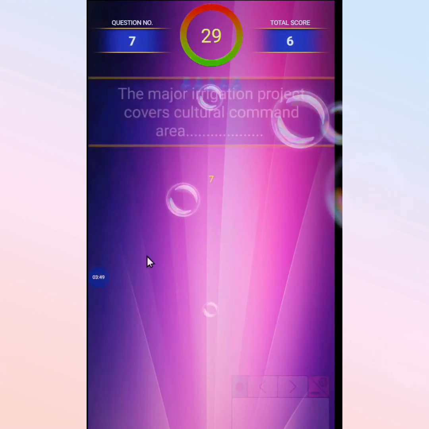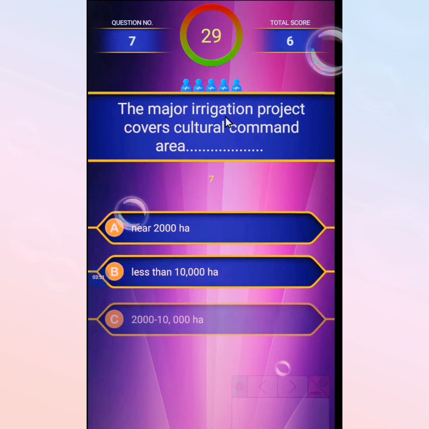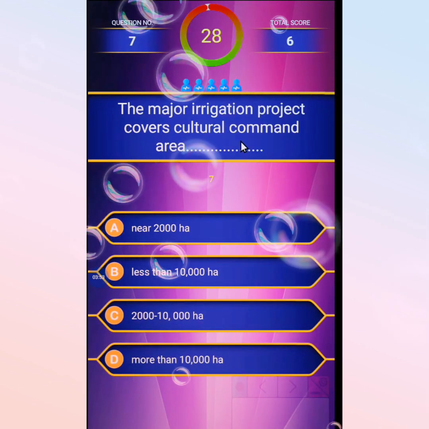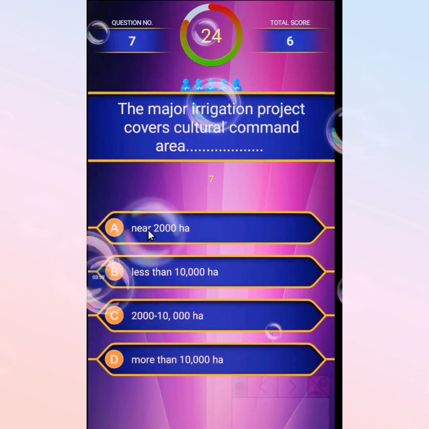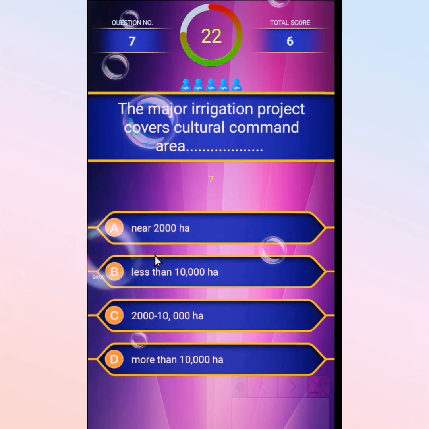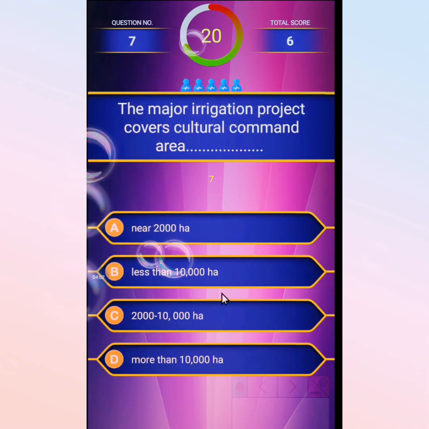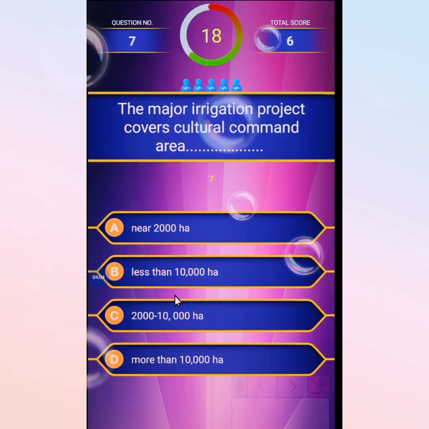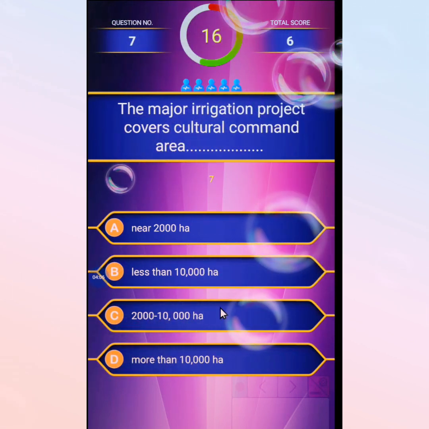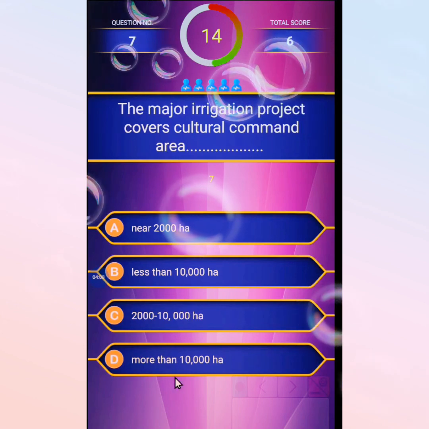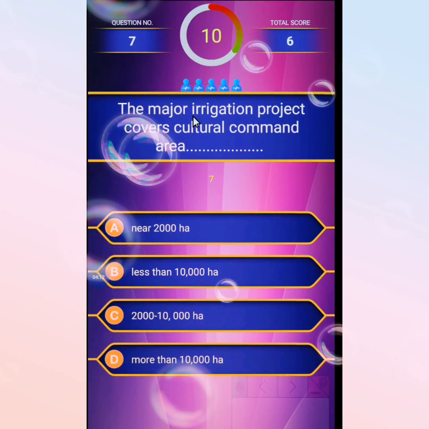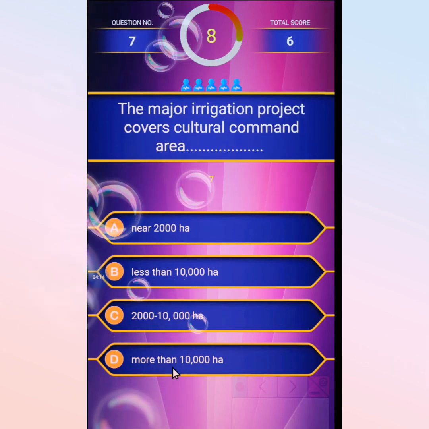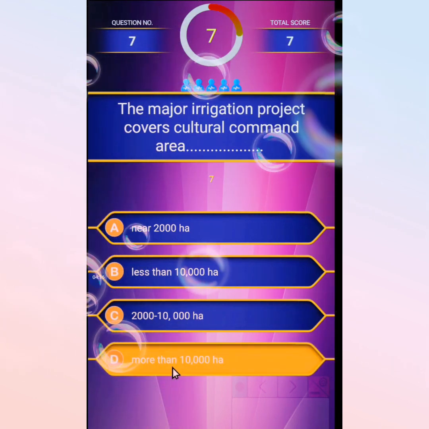Next MCQ: the major irrigation project covers agricultural command area of, first option near 2000 hectare, second less than 10,000 hectare, third 2000 to 10,000 hectare, and the last more than 10,000 hectare. The major irrigation project covers more than 10,000 hectares.